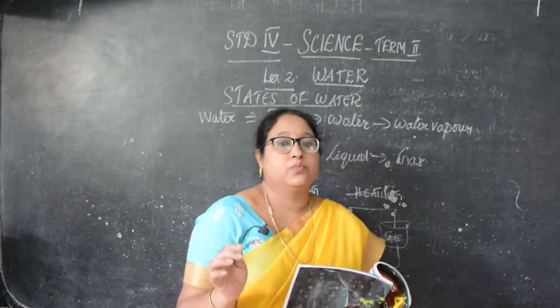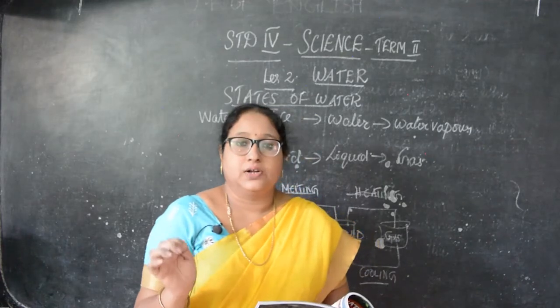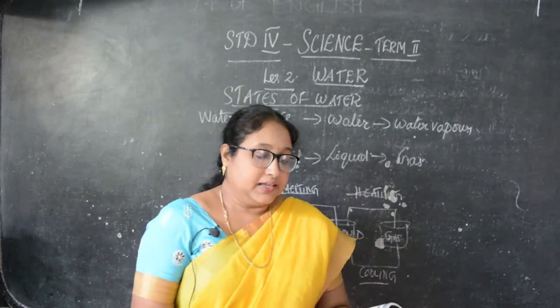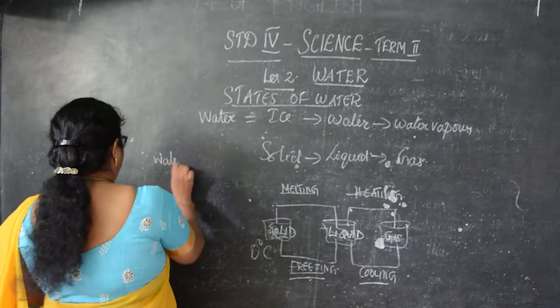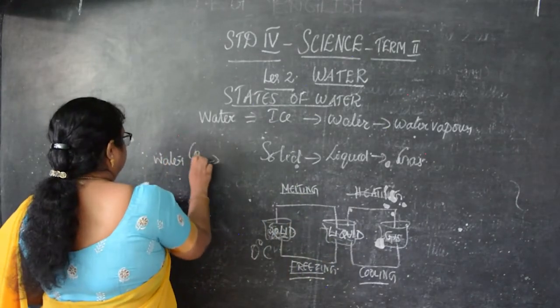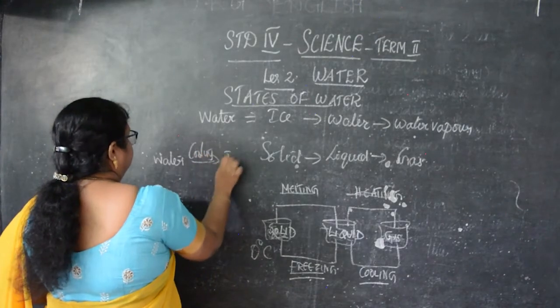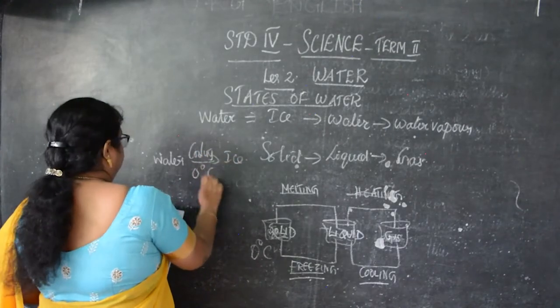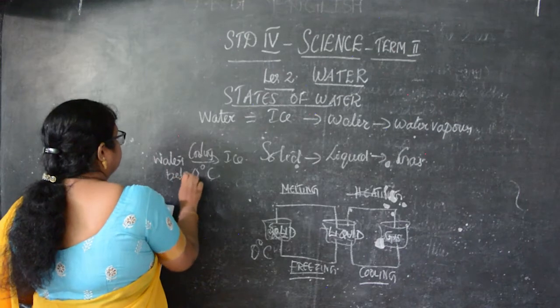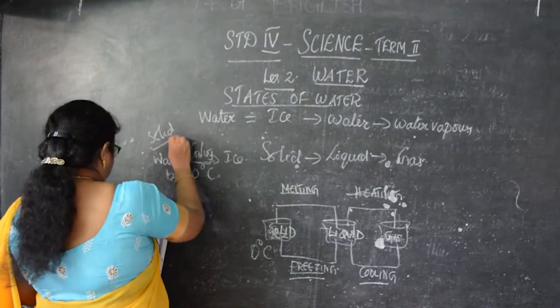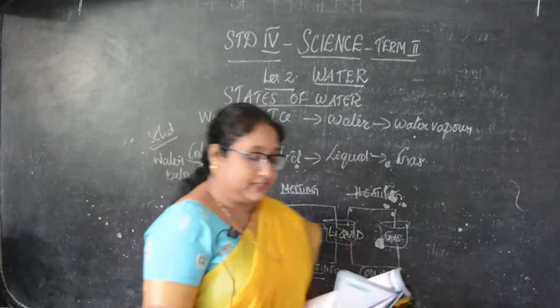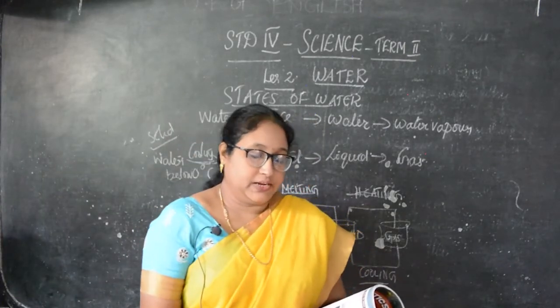Okay, when water becomes ice, it is called freezing. Then it's already given there: water on cooling becomes ice at 0 degrees, that is below 0 degrees Celsius.